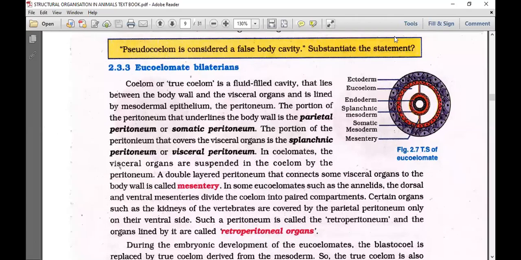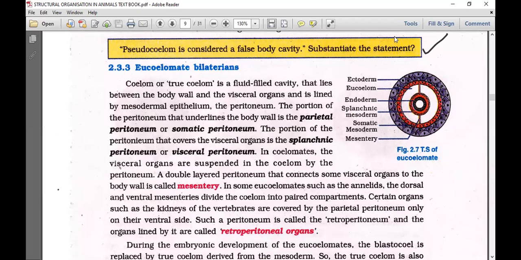Before we continue with the acoelomate bilaterians, as you have seen in the explanation in the previous class, we are trying to see how it is given in the text here. Before we go with the acoelomate bilaterians, we have a small question in the box item. The pseudocoelom is considered as a false body cavity. Substantiate the statement. Yes, we can substantiate the statement.